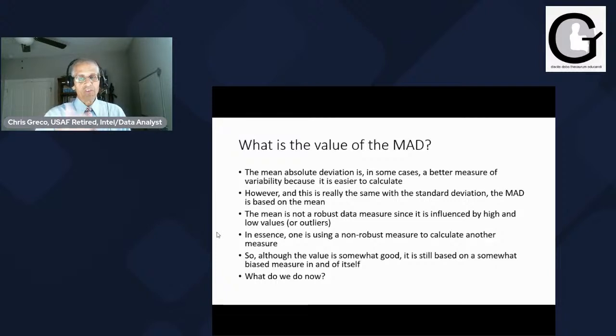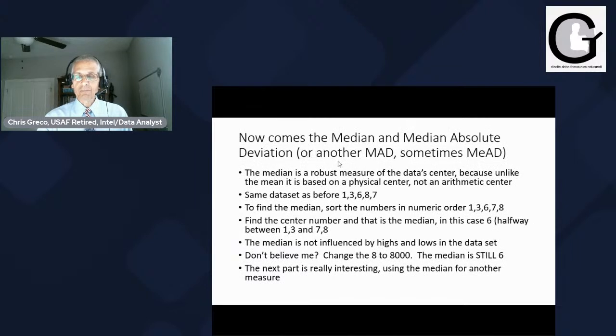So you sit back and you say, well, is there a robust measure that we can talk about? Is there something that's not skewed by high or low values that we could use to gain a good solid center of that data? So that's what we're talking about next. Now comes the median and what they call the median absolute deviation, or another MAD. Sometimes they use MAD for both of those. But what I do is I use MEAD, which is the median absolute deviation. So the median is a robust measure.